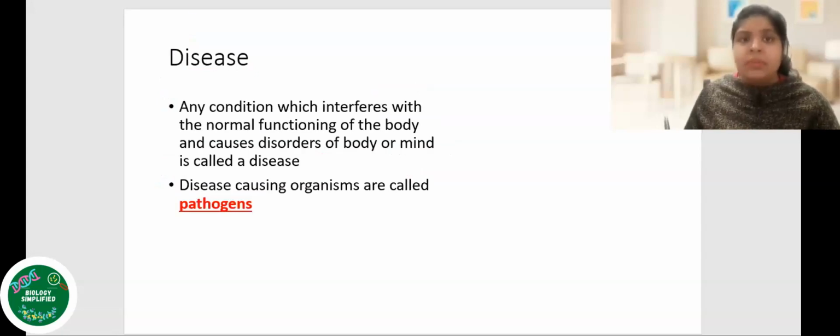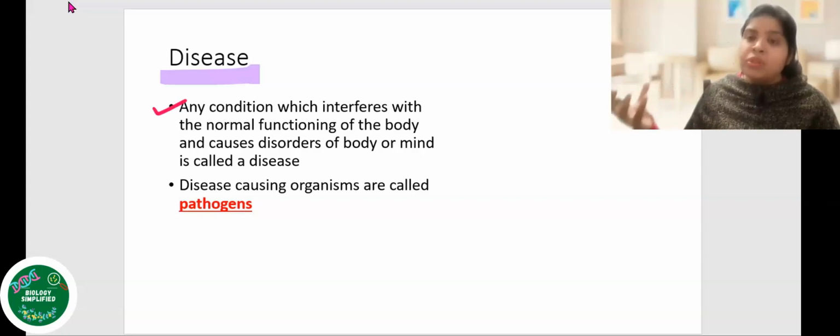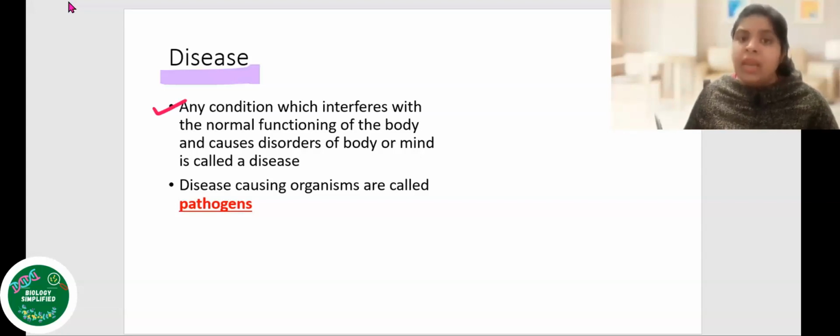Next, we discussed the definition of a disease. Now, what is disease? Any condition which is interfering with the normal functioning of our body. Any condition which we are not at ease about, which is interfering with the normal physiological functions of our body, or any disease which is causing disorders in our body or disorders in our mind, or even disorders in our behavior, is called a disease.